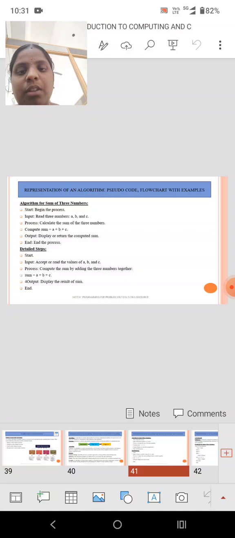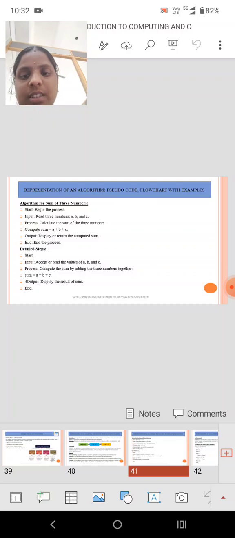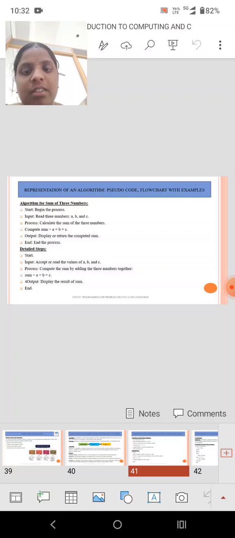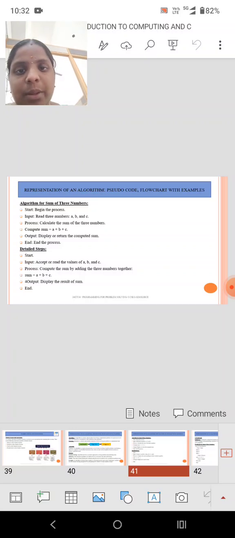First, algorithm for sum of three numbers. First point, start, begin the process. Next we get inputs. Read three numbers a, b, c. Then process. Here we calculate the sum of three numbers. Since it is the sum of three numbers, sum equals a plus b plus c. We are taking input as a, b, c, so we compute sum equal to a plus b plus c.